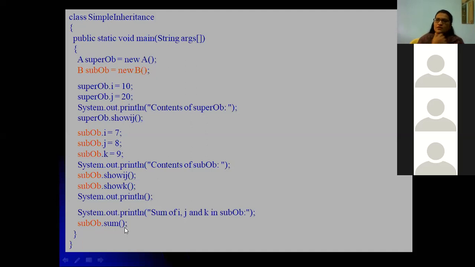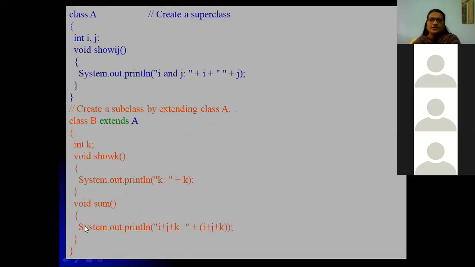The inheritance concept is that it can make use of the superclass methods and variables, and it can also have its own methods and variables. The subclass has the extra k variable, show k function, and sum. It can also make use of the i and j variables and the show ij function. So it is reuse of code.